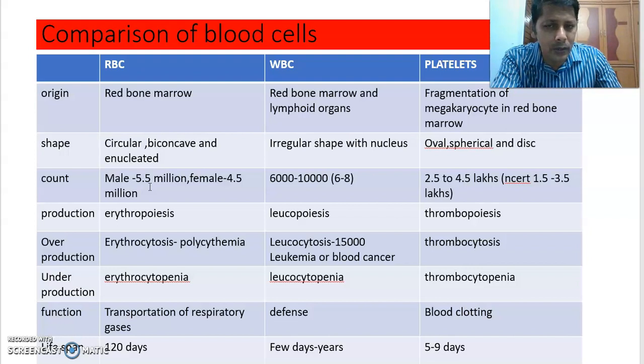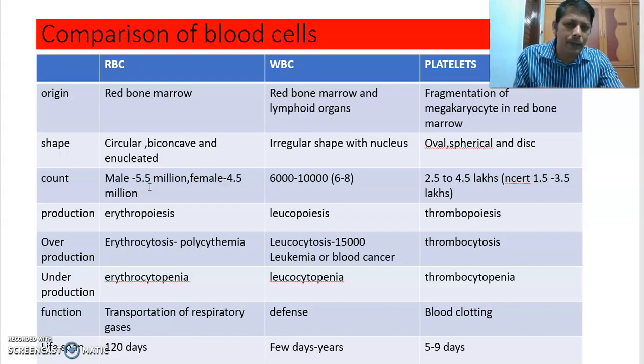In descending order, you can also arrange them. In ascending order, first comes WBC, then platelets, then RBC, and descending is the opposite.